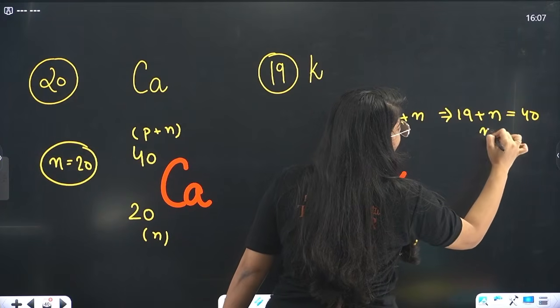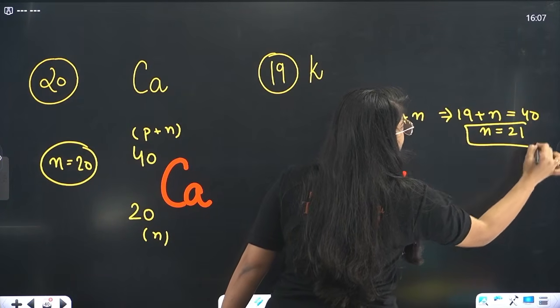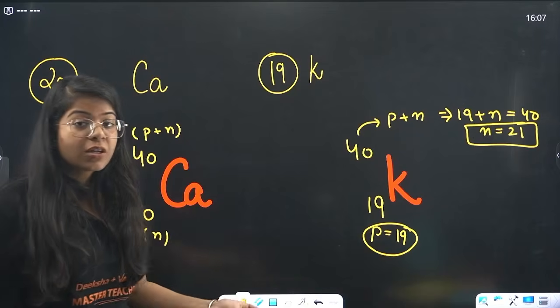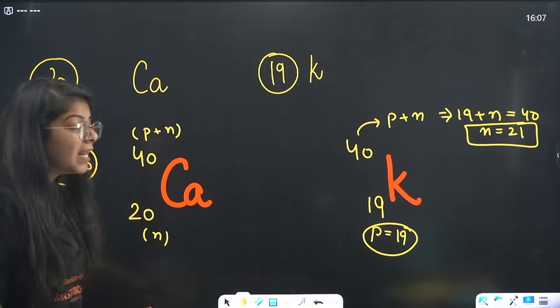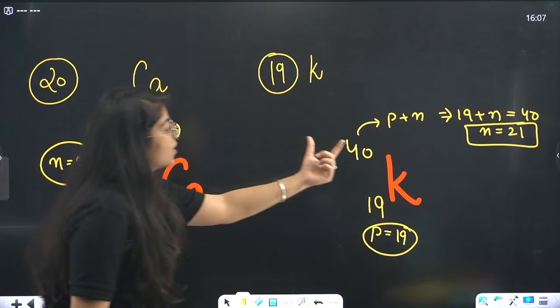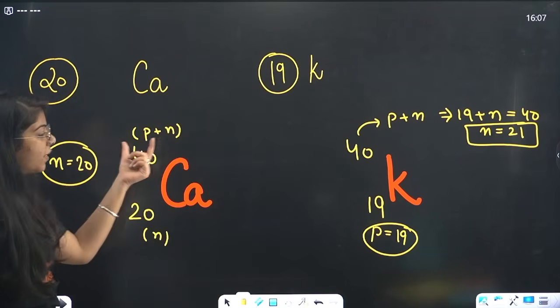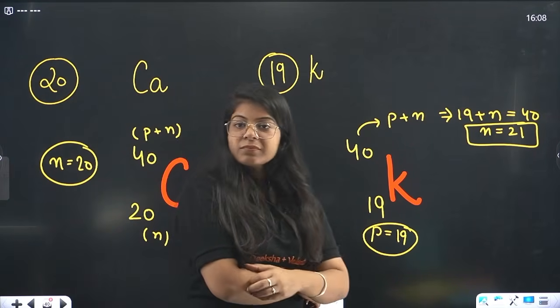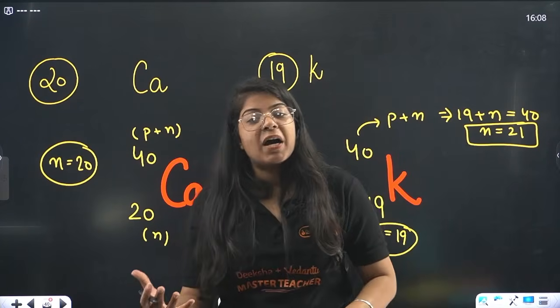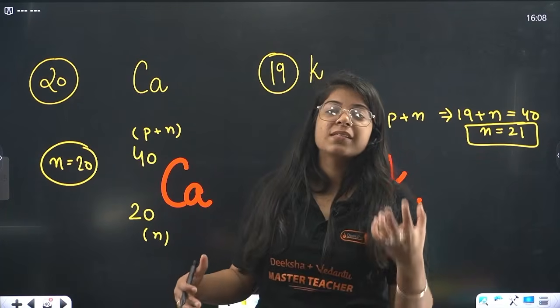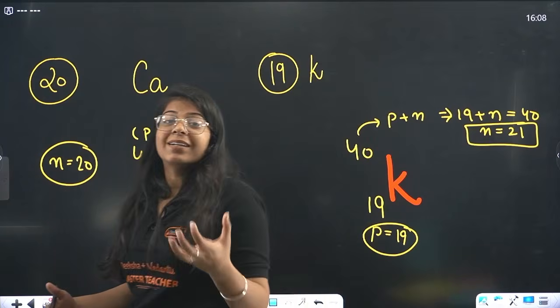So neutron will be 21. See, they have different numbers of neutrons, electrons and protons, but still their mass number is the same. So they have different atomic numbers but the same mass number because they are different elements.